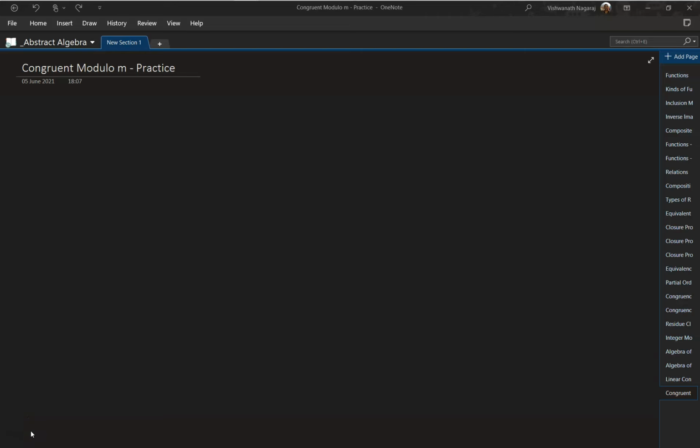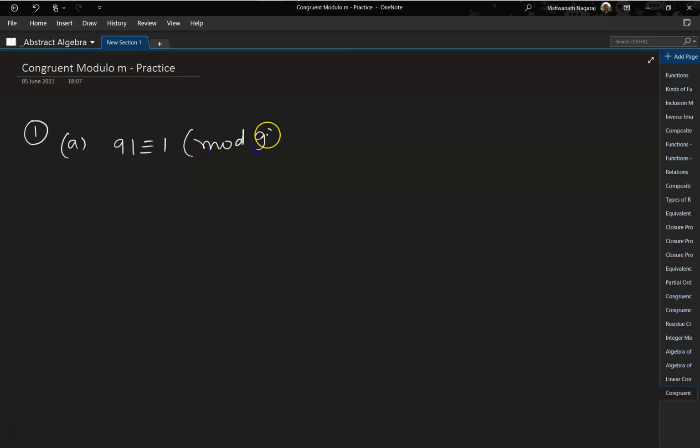Let's solve some problems. Let's do the first one. Within that, the first one, 91 is congruent to 1 mod 9. We have to show that the statement is true. So let's proceed. 91 minus 1 is divisible by 9. So 9 divides 91 minus 1. 9 divides 90, which is true. Okay. B.